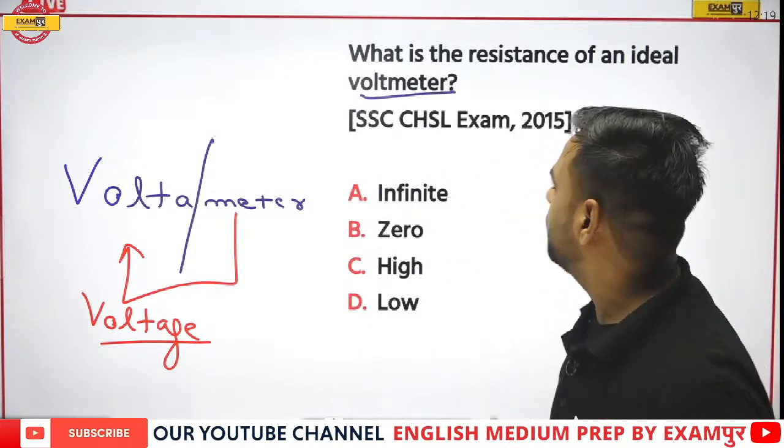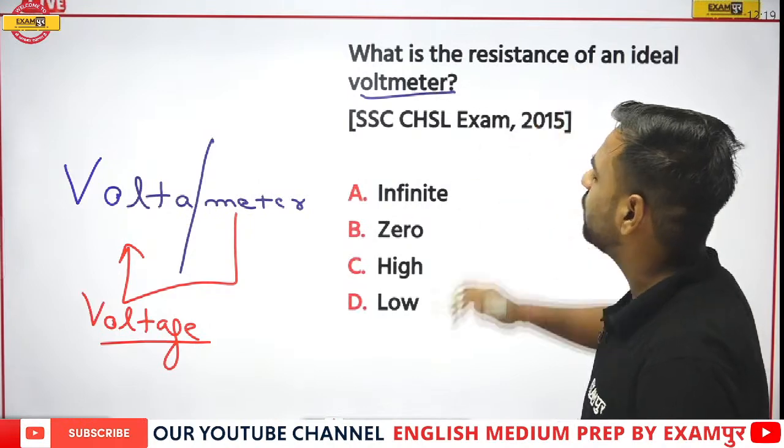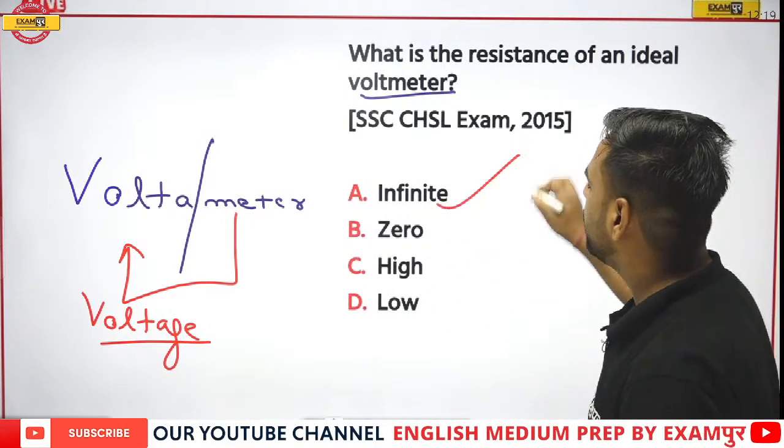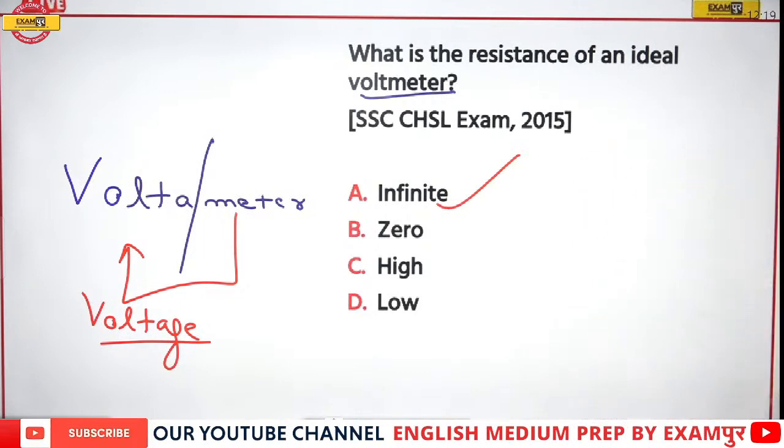And yes, please remember, if I'm talking about the resistance of an ideal voltmeter, it is going to be infinite. Please remember, it is going to be infinite, and option A would be correct.